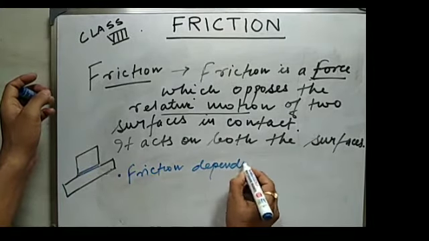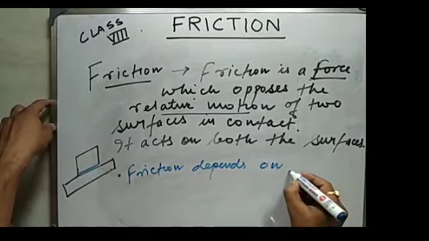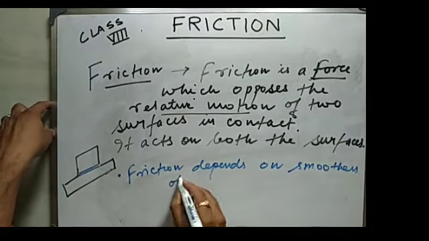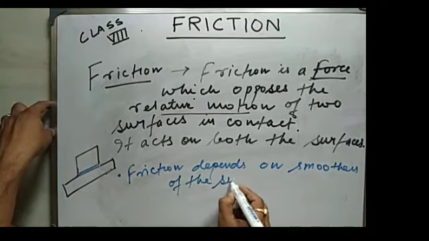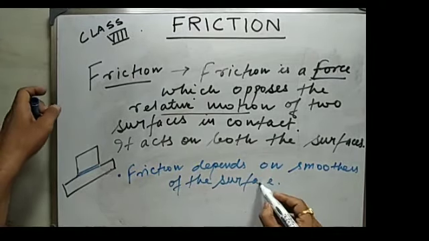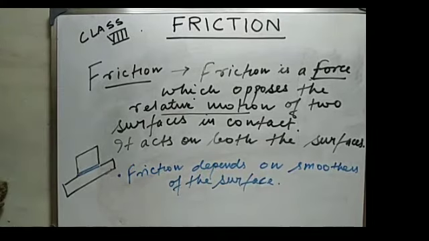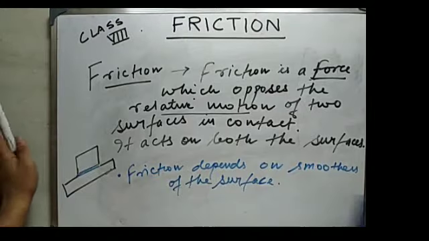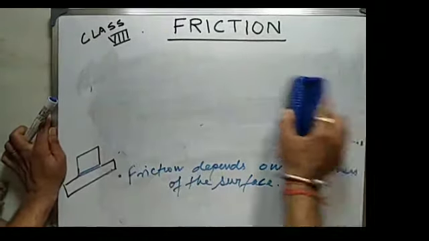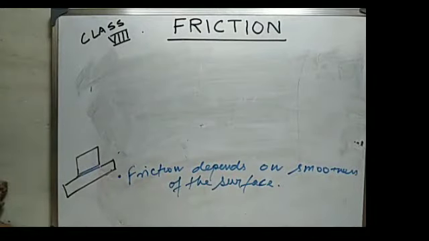depends on the smoothness of the surface. I will explain by rubbing this. I am telling that friction depends on the smoothness of the surface.